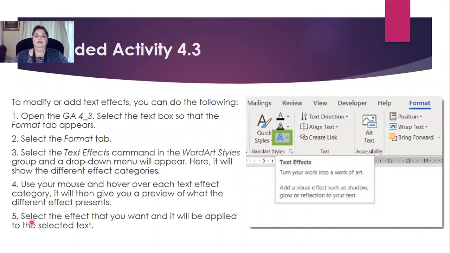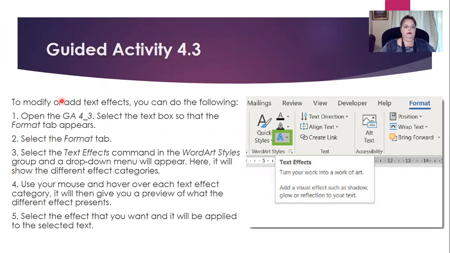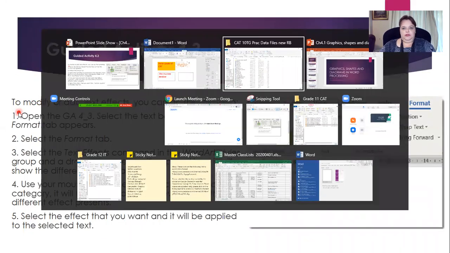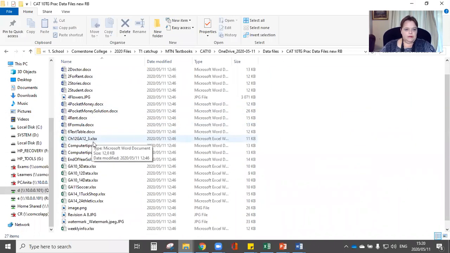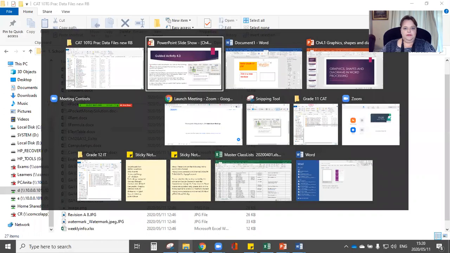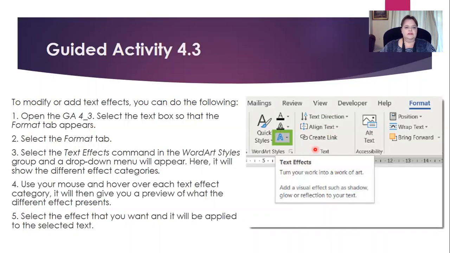The next activity that you are going to work on is activity 4.3. This is a guided activity, so I'm going to do this one with you. Let's see if I can find GA4_3. Okay, I will have to fix the data. I'm just going to work on this activity.